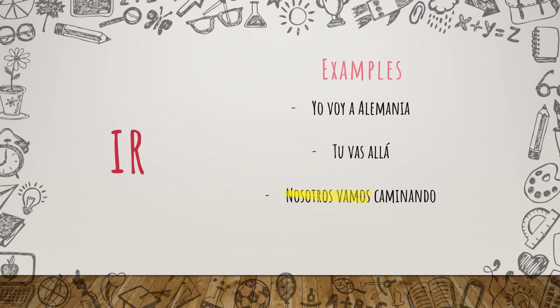So let me just show you one more thing. Now I have here a new sentence, which may be quite confusing because it is almost the same as "nosotros vamos caminando." The only thing we change is the last verb, which is comer. The last sentence that I explained made sense because it was a displacement verb. But here, comer is not a displacement verb. So this means something different.